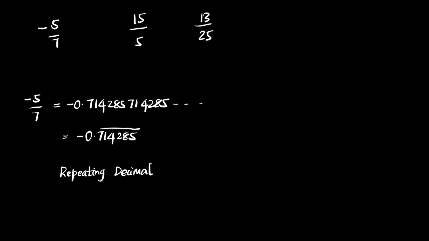In the same way, try number 2 and number 3, and see whether it's a terminating decimal or a repeating decimal. Pause the video right here and try number 2 and number 3 to check if it's a terminating decimal or a repeating decimal. So the first one is a repeating decimal.